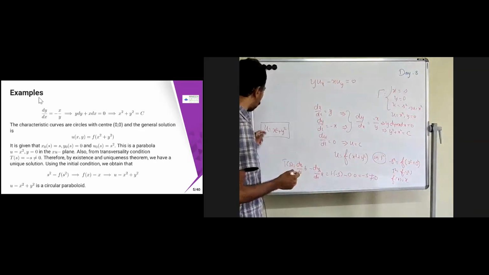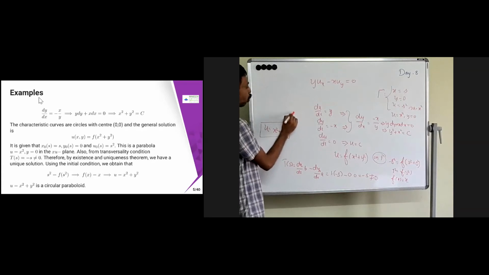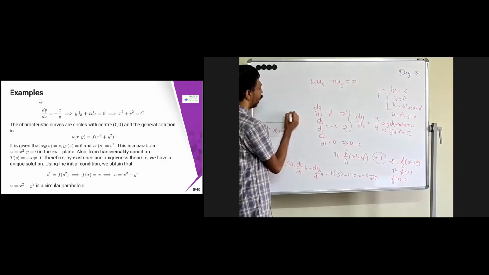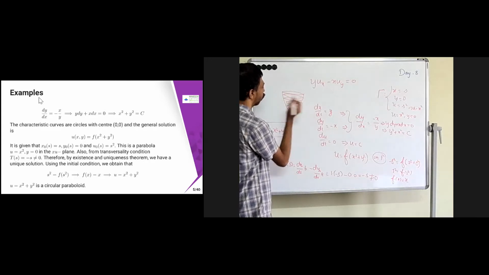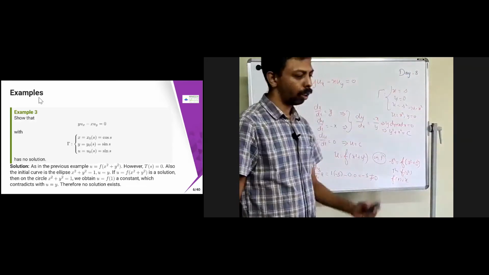If you change u, you will get a paraboloid. So small circles you will get, and at the end, when x square plus y square equal to 0, x and y are 0, you will get one point. When x square plus y square equal to half, you will get a little circle. Then you will get a bigger circle, bigger circle, bigger circle, like this. So you will get some kind of paraboloid. So this is the one which you are going to get: a circular paraboloid.